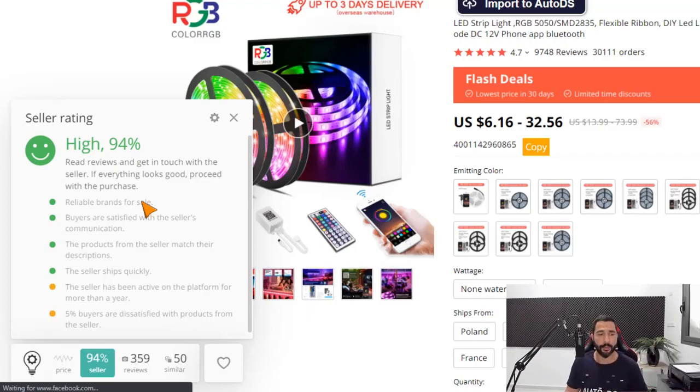For example, let's see what we got here. 94% reliable brands for sale. Buyers are satisfied with the seller's communication. So you know that if you're going to reach out to the seller, he's going to respond to you and he's going to respond on time. The products from the seller match their description. So whatever you see on his store, that's exactly what you're going to get. And the seller ships quickly, which is very, very important for AliExpress. We're going to get to that soon.